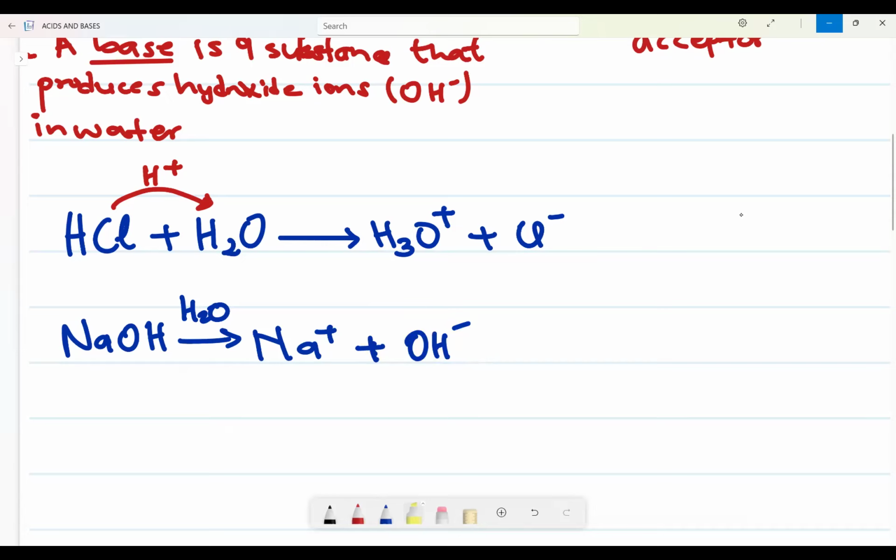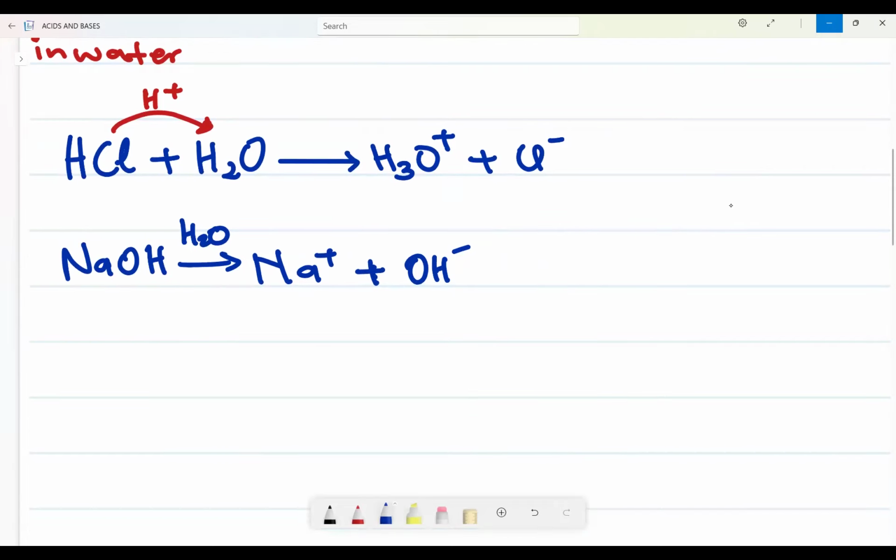Now, remember, the previous one applies to both Lowry-Bronsted as well as Arrhenius, but this one only states Arrhenius. Let's look at the last one, the type of question where we see a base, an acid, and all of that. Let's have HCl plus NH3. Can you see there is no longer water? If there is no longer water, it means you are talking about Lowry-Bronsted.